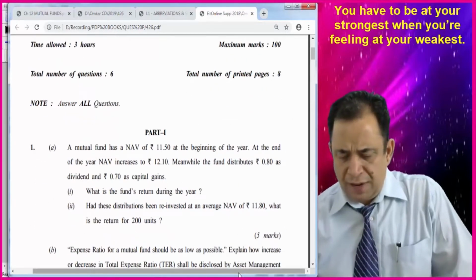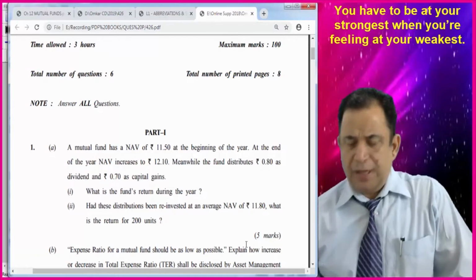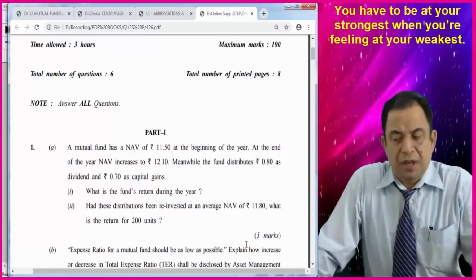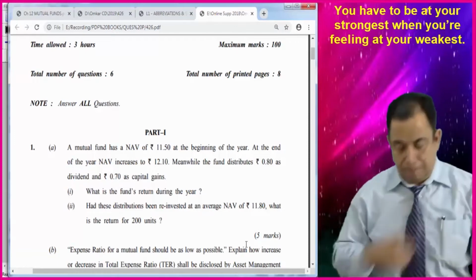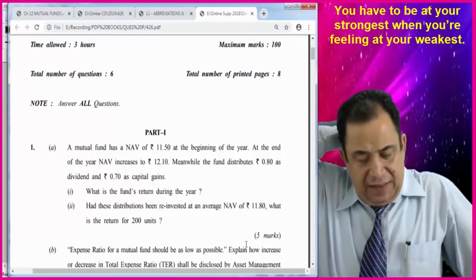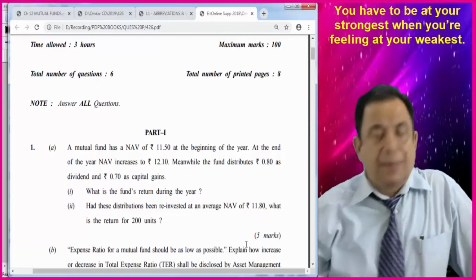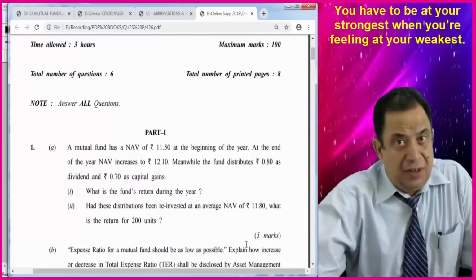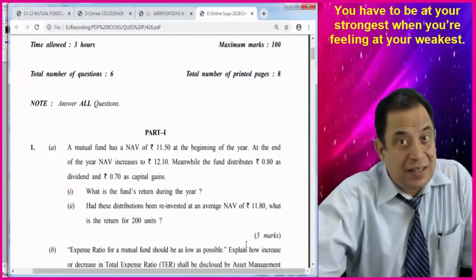A mutual fund has a NAV of 11 rupees 50 paisa in the beginning of the year. At the end of the year, NAV increases to 12 rupees 10 paisa. It means I know that NAV is calculated on a daily basis because it depends upon the market value of the investment.